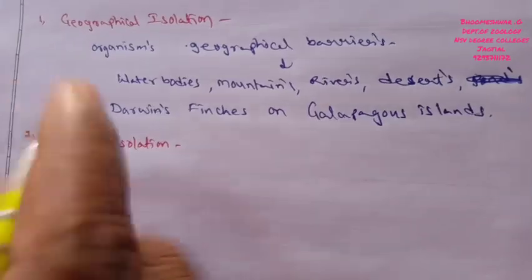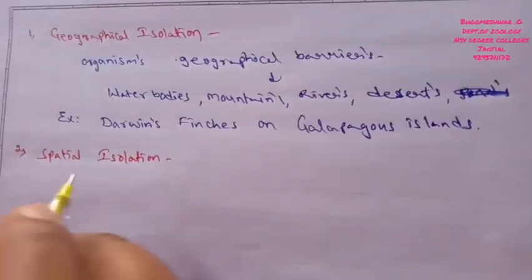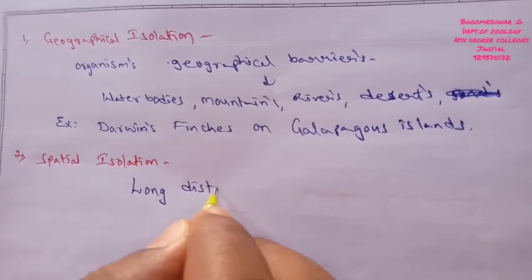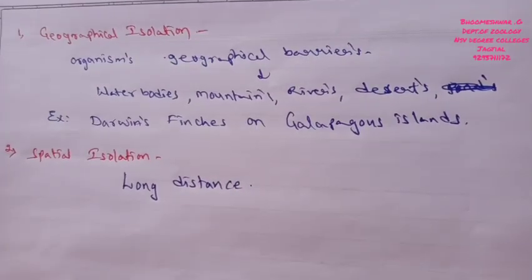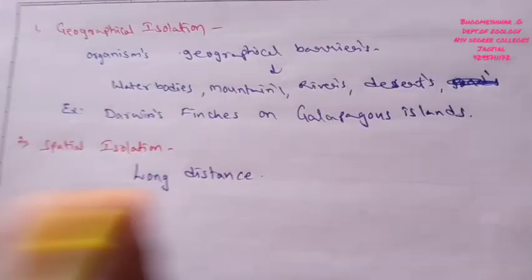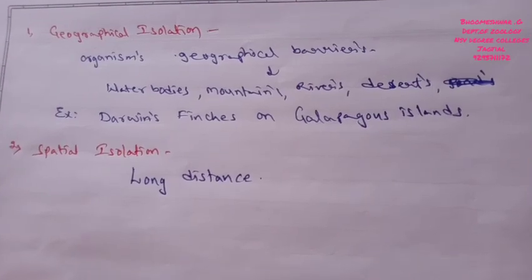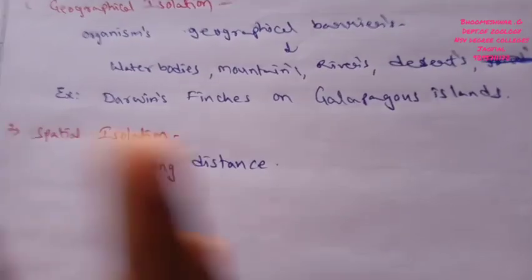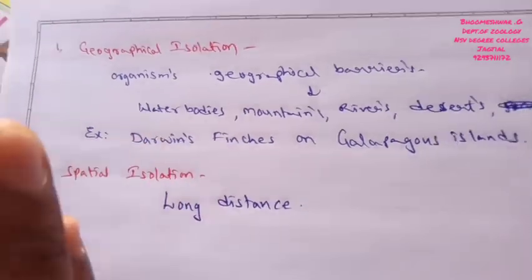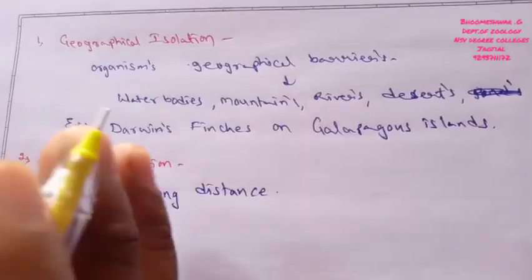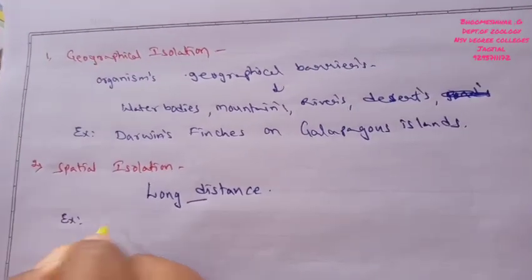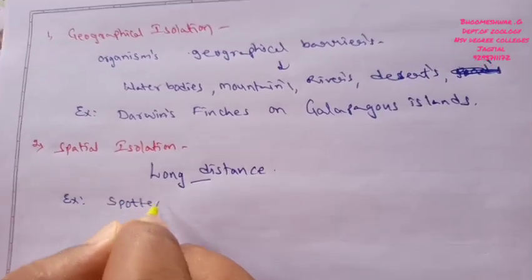Now we discuss the second type of pre-mating isolation, called spatial isolation, in which individuals or organisms are isolated by a barrier called long distance. This long distance is not favorable for individuals traveling from one area to another, so they are isolated by long distance. A well-suitable example is the spotted owl.